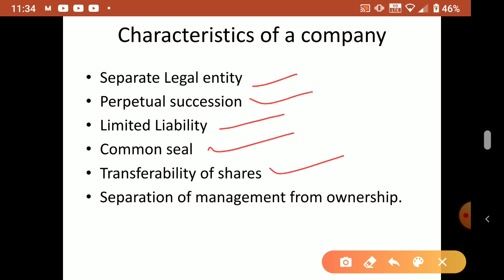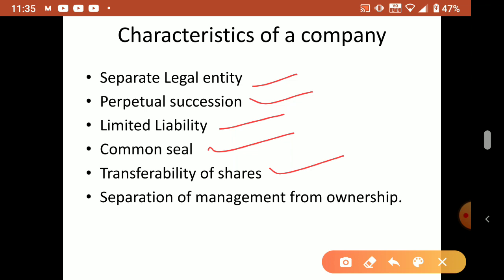Then separation of management from ownership. In sole proprietorship and partnership, if the owners are not there, the business will finish, because the owners and the business are all together. Even though we prepare the accounts separately, if the sole trader is not there, then the business is not there. If the partners are not there, then the partnership business also will not be there. But in the case of a company, even if the owners are not there, the company will exist.